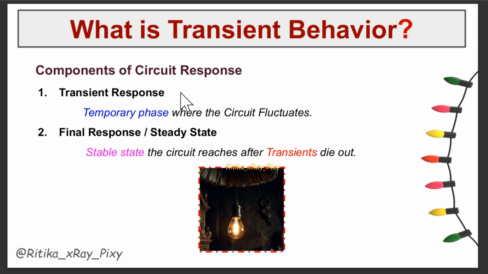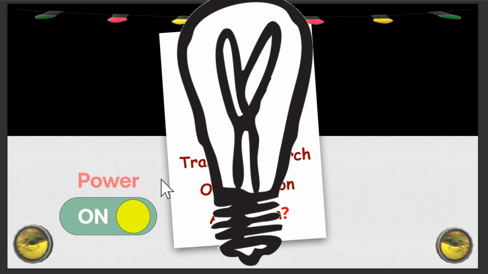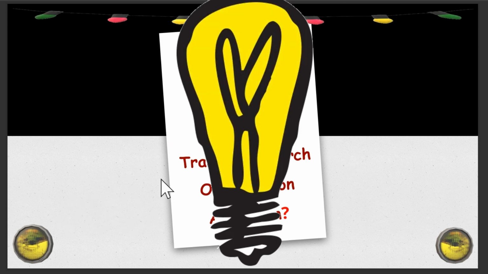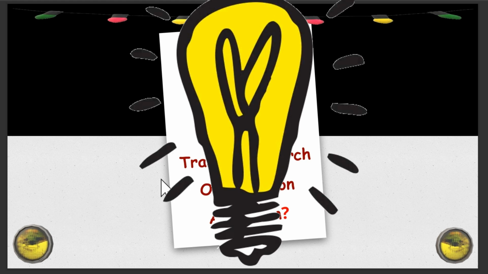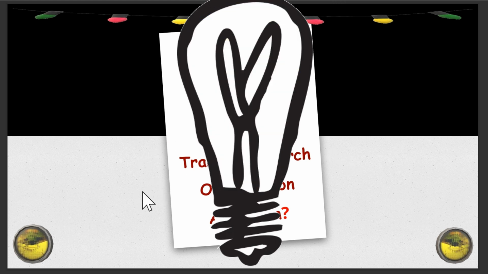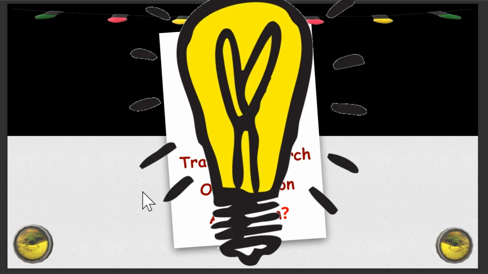We have transient response and final response, or steady state. Transient response is a temporary phase where the circuit oscillates or fluctuates, and final response is a stable state the circuit reaches after the transient dies out. For example, if you suddenly turn on a light, it may flicker before shining steadily. Here, flickering is the transient response, that is the temporary phase where the circuit is fluctuating.